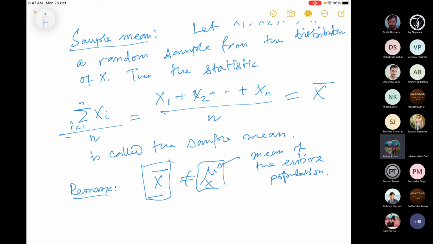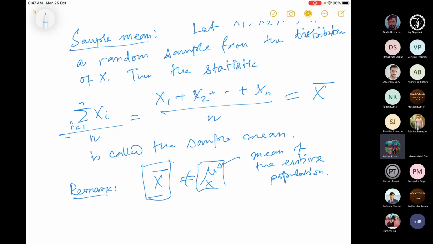Now, what is the expected? I mean, expected is not in mathematical terms. What can we say? I want this x bar to be close to mu x. Possibly. Then from this x bar, I can say something about mu x.